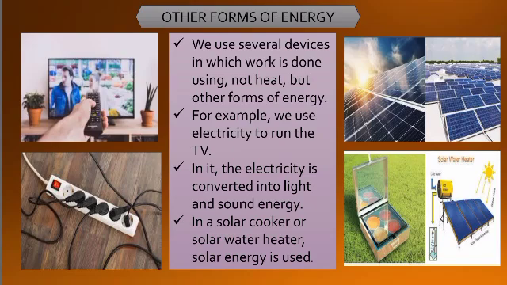Just take an example. If you have seen on television, they are showing a program. You might have heard about a place of Nasik, that Shirdi Sai Baba's Mandir, a temple. In that, the food which has been prepared, has been prepared with the help of solar panels.